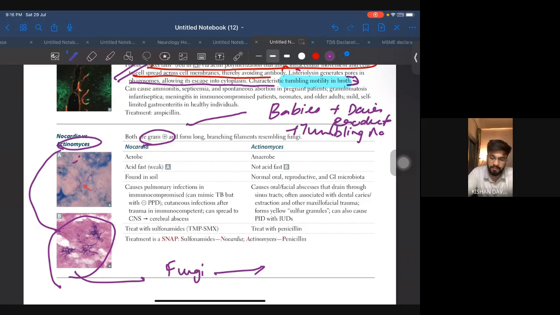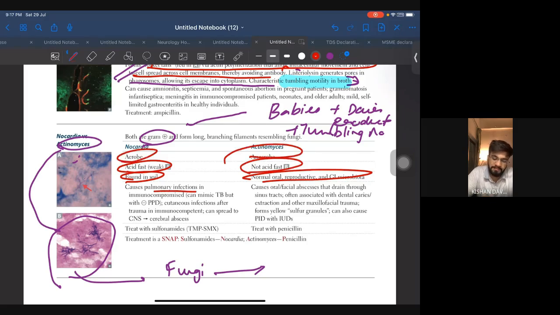All right, let's just see what is important over here. It is found in soil. It is oral, found anywhere. Is it acid fast or not acid fast? Aerobe, anaerobe. For nocardia, pulmonary infections in immunocompromised. Okay. Cerebral abscess is also important. Actinomyces causes orofacial abscess that drains through a sinus tract, often associated with dental caries, extraction, or other maxillofacial trauma, with yellow sulfur granules, and treat with penicillin, treat with sulfonamide.